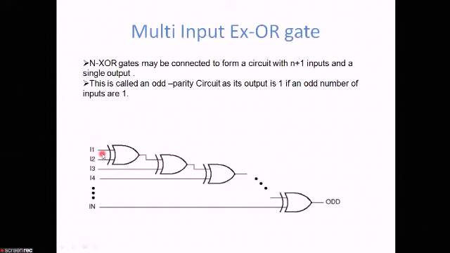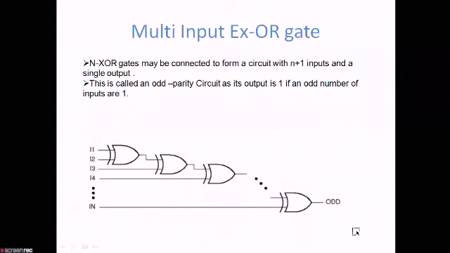So for these 2 inputs, we will be taking 1 XOR gate. For designing a circuit with n plus 1 inputs, you will be requiring n number of XOR gates. So it goes on like this, and here we will be getting an odd parity circuit. This circuit is nothing but an odd parity circuit.